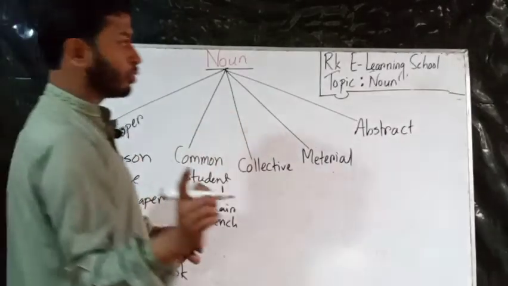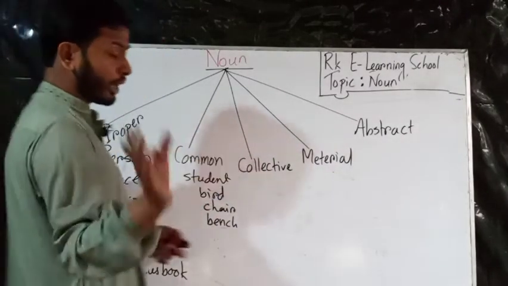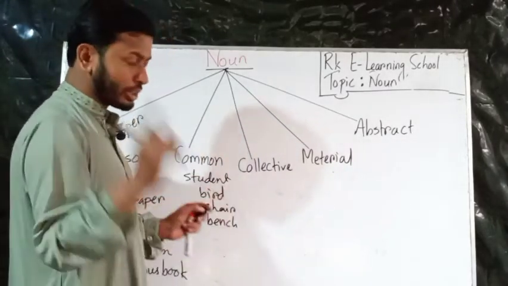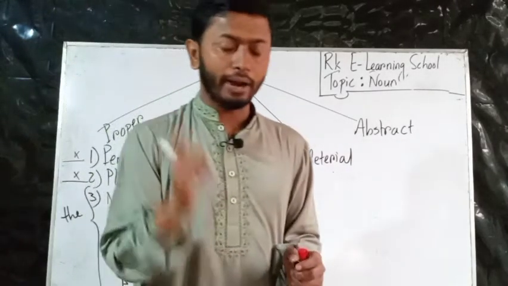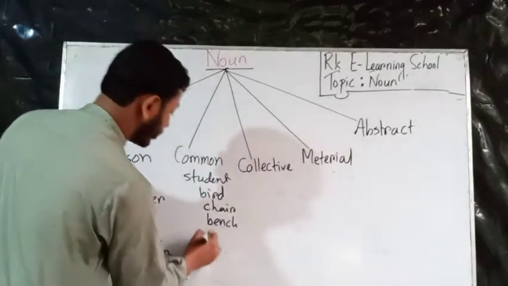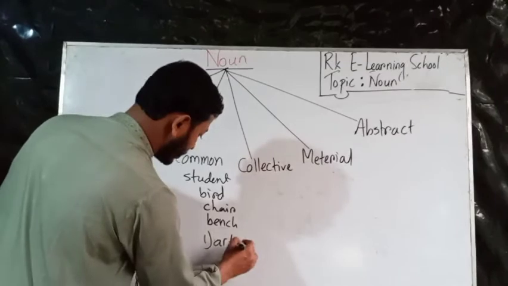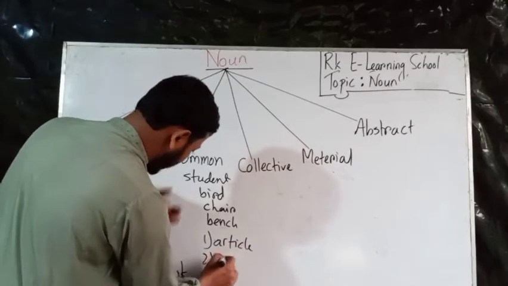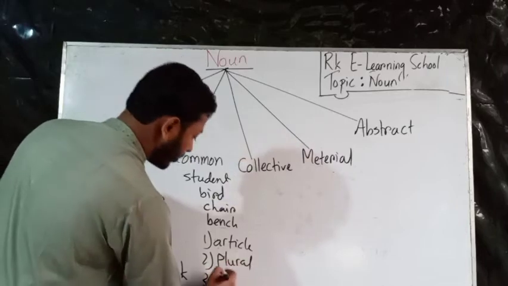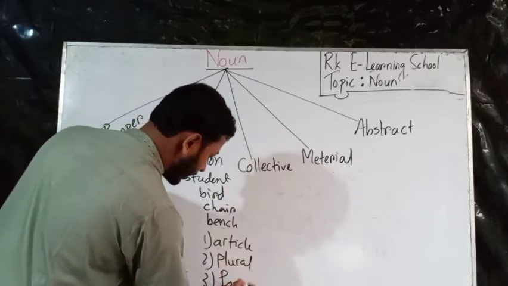And we have to use an article before a common noun. It has a total of 3 rules. Number 1: we have to use an article, a, an or the, or we can make it plural, or we can use a possessive before it, otherwise it is not correct.